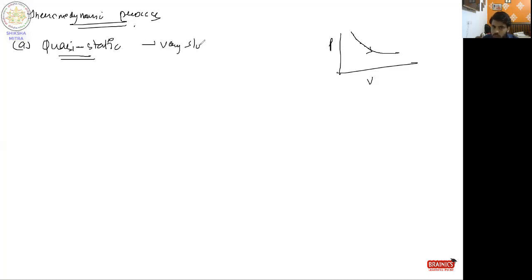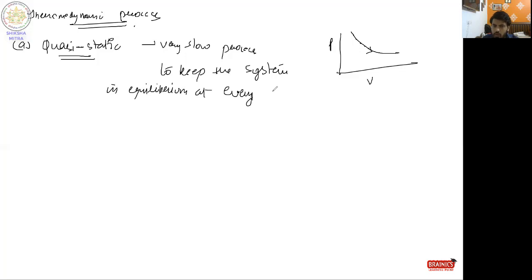It is a very slow process to keep the system in equilibrium at every time.